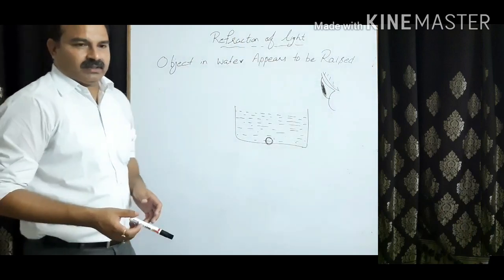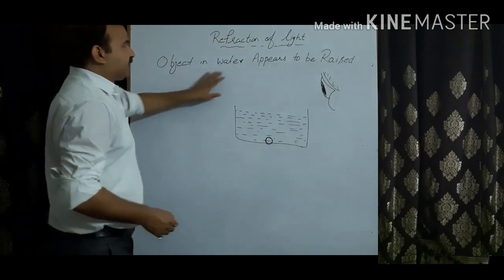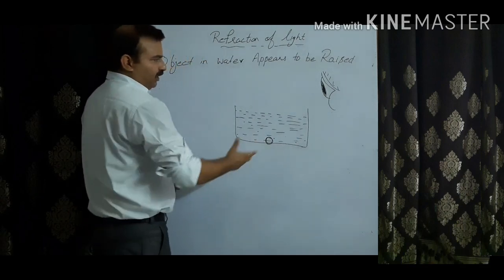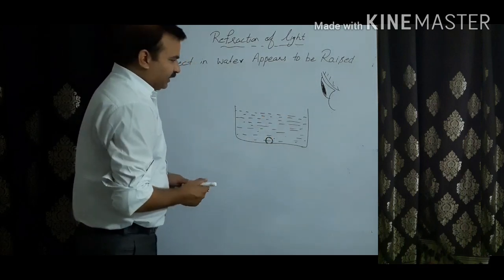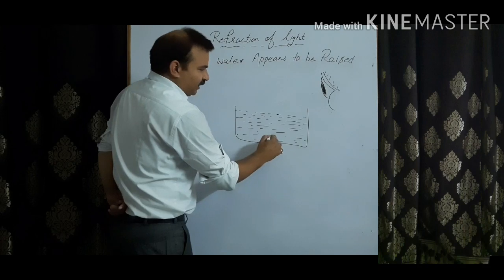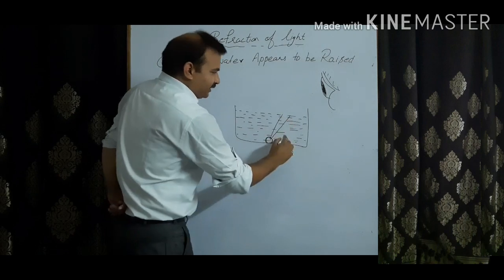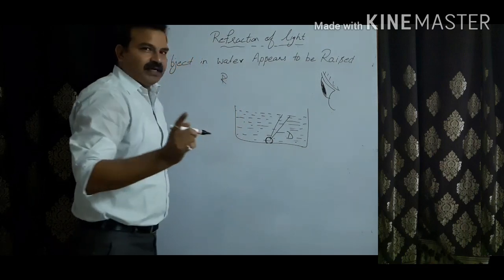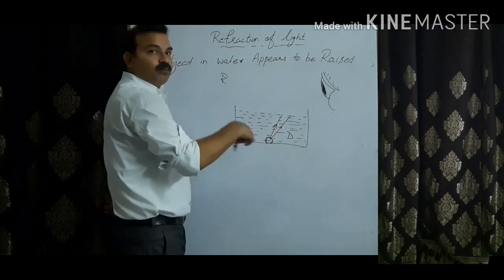Just now I told you a few examples of refraction of light. One example I am now explaining is why an object in water appears to be raised. Considering this is a glass tumbler and this is a coin lying inside the water, we have to look at this. This is a denser medium, and outside it's a rarer medium. Whenever a ray of light comes from a denser medium to a rarer medium, what happens? It moves away from the normal.